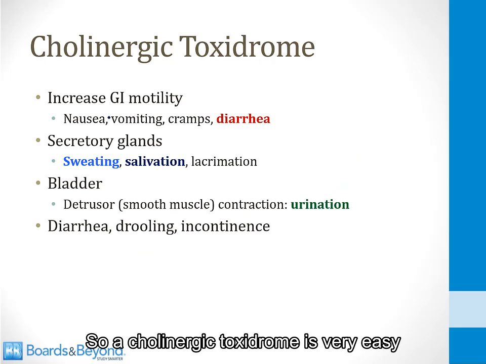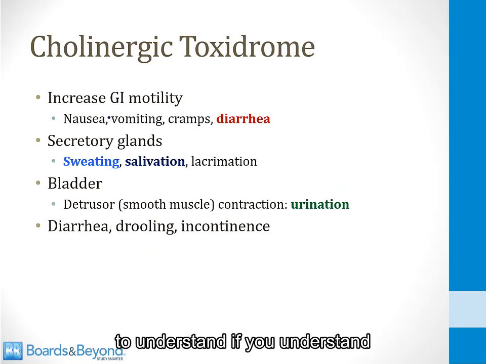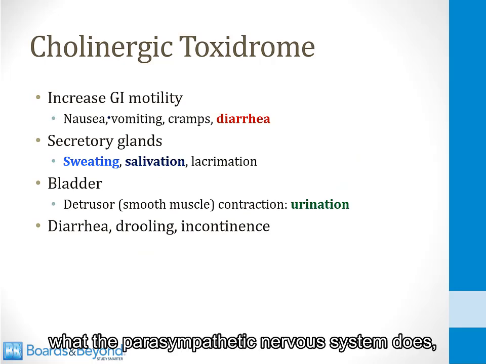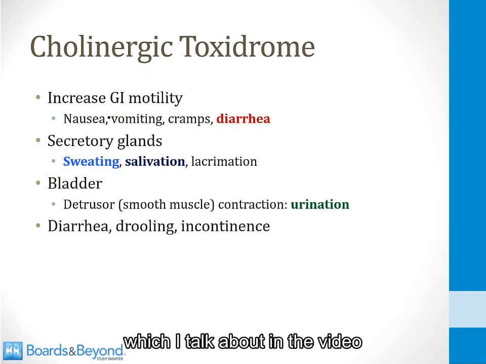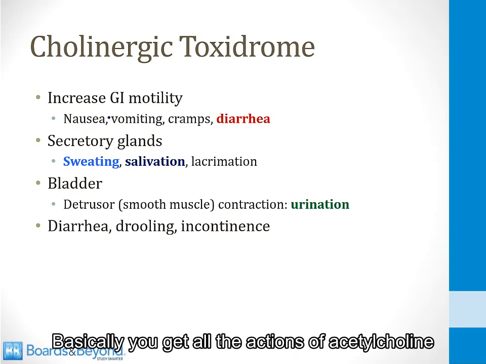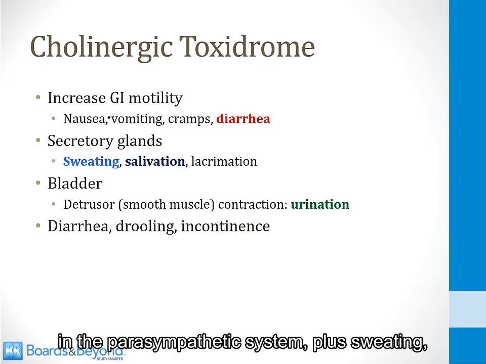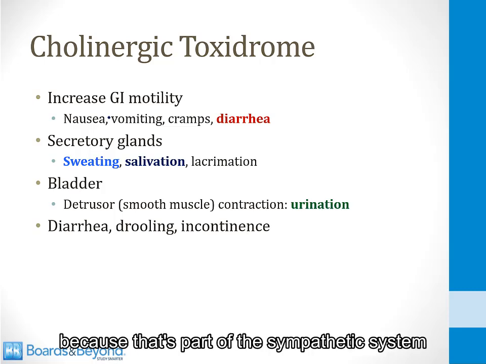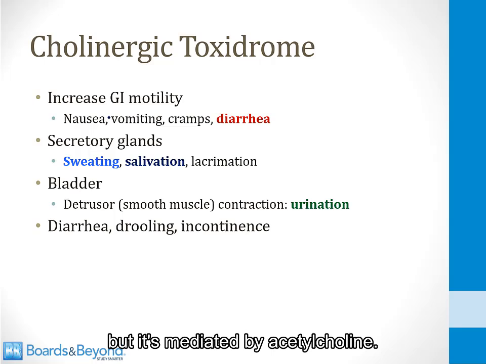So a cholinergic toxidrome is very easy to understand if you understand what the parasympathetic nervous system does, which I talk about in the video on the autonomic nervous system. Basically, you get all the actions of acetylcholine in the parasympathetic system plus sweating, because that's part of the sympathetic system, but it's mediated by acetylcholine.